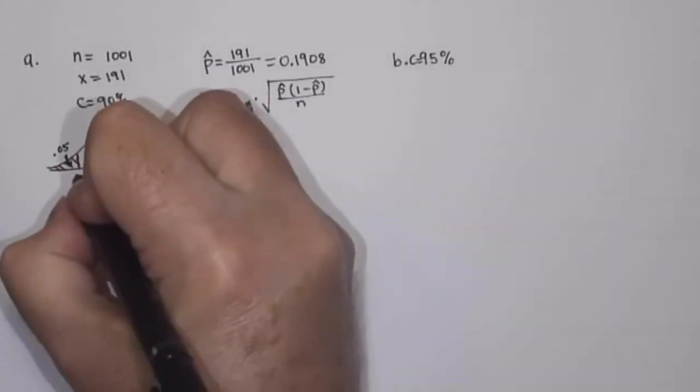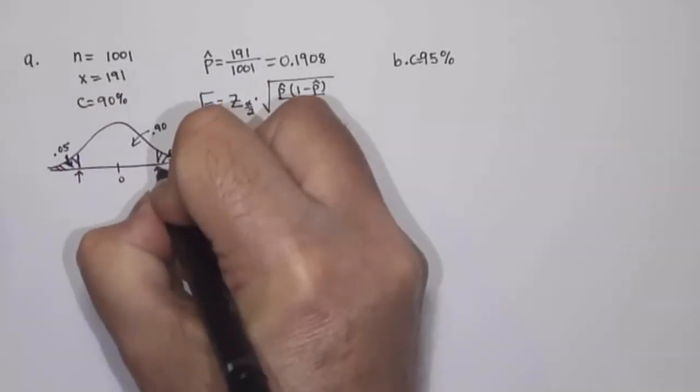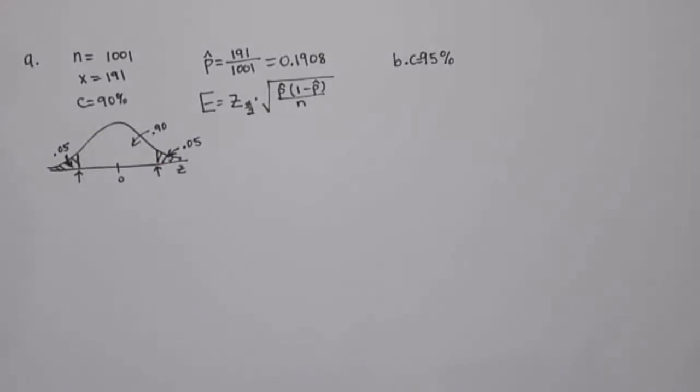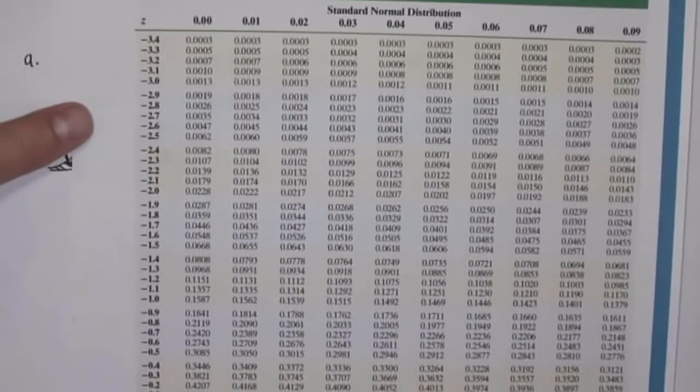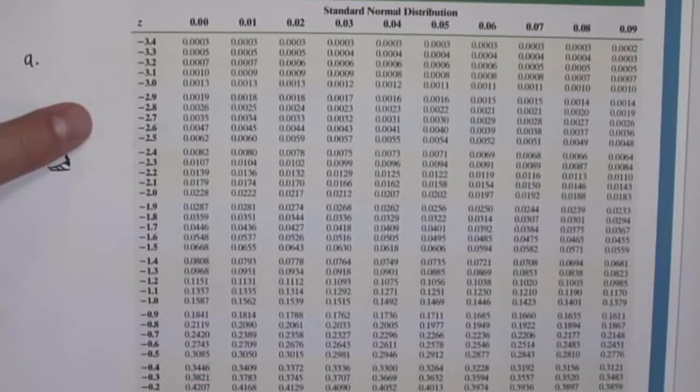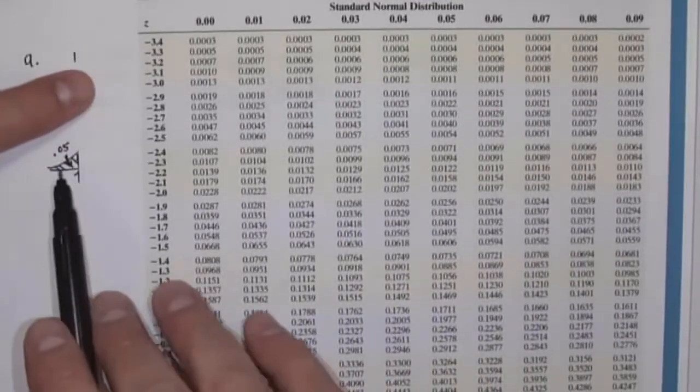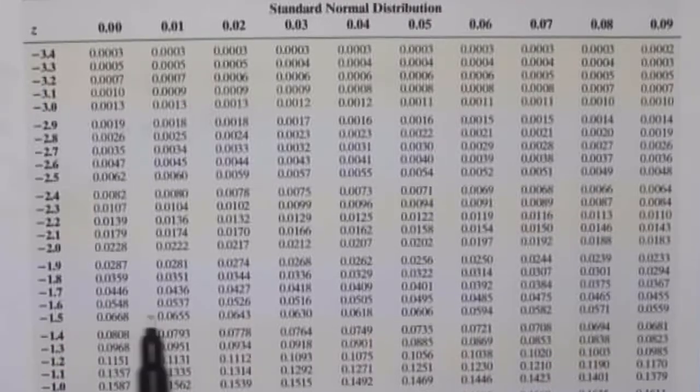So I need to figure out what z-scores give me an area of 0.05 in the two tails. I can figure that out using the standard normal table. If I bring in the negative side of the table, I will be looking for 0.0500 here in the table. Here is 0.0505 and here is 0.0495. So 0.0500 would be right perfectly in between those two values.